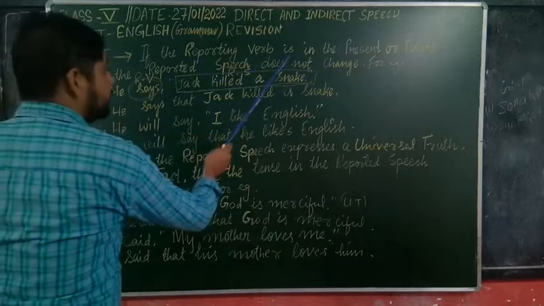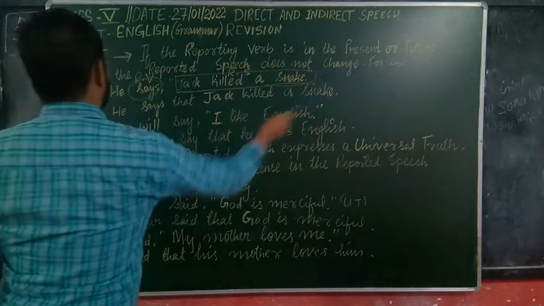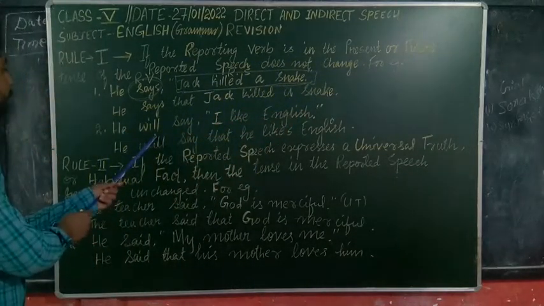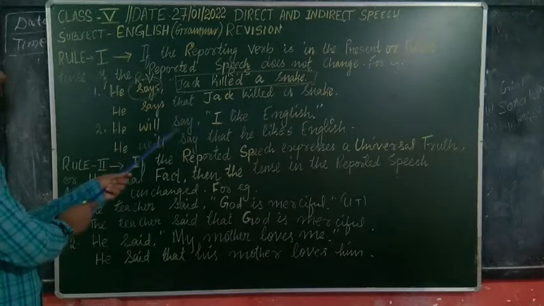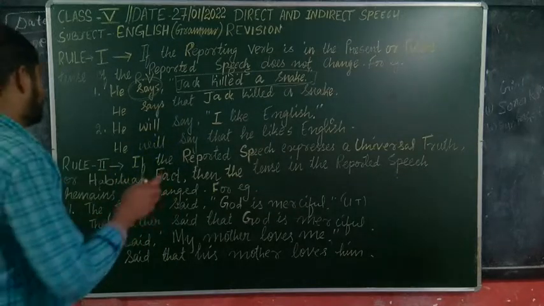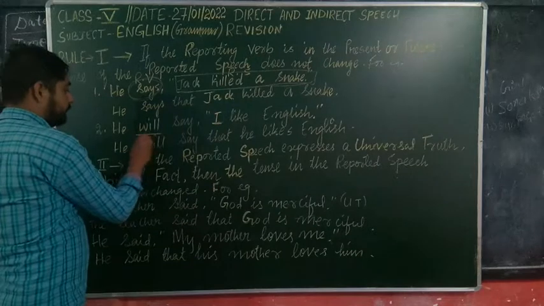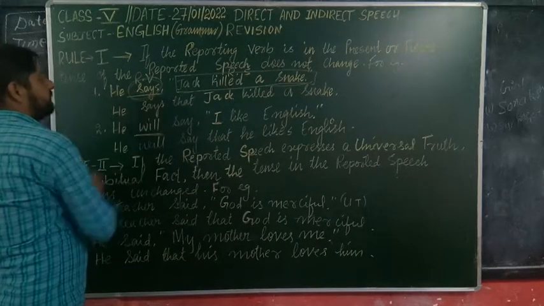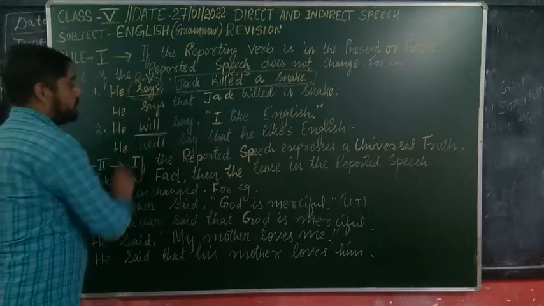If the reporting verb is in present or future, here you will find another question: when "will" or "shall" comes, it is always future tense. So "says" is in present tense, and "will say" is in future tense.